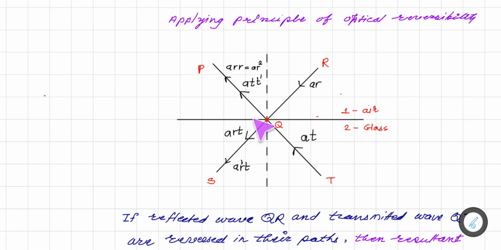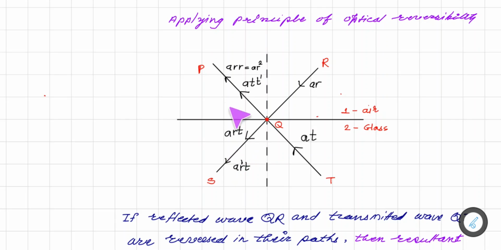First of all, remember that in our case, when light was incident here, part was reflecting and part was transmitting. So on this path there was no light at all initially. That light was 0, remember. But now, applying optical reversibility, we see that some part, that is ART, travels in this direction.